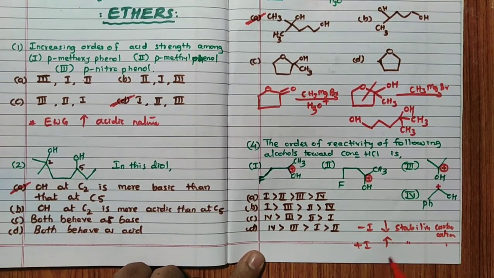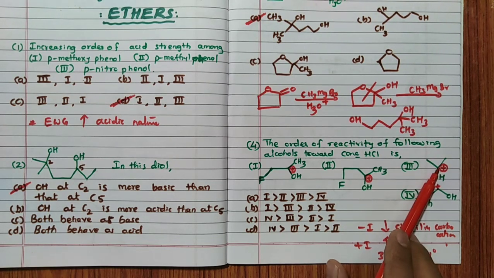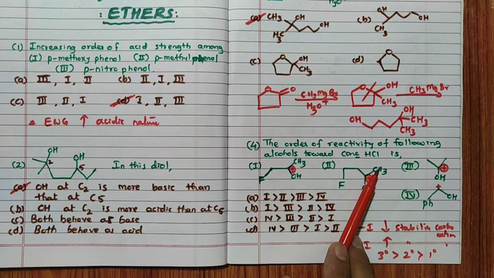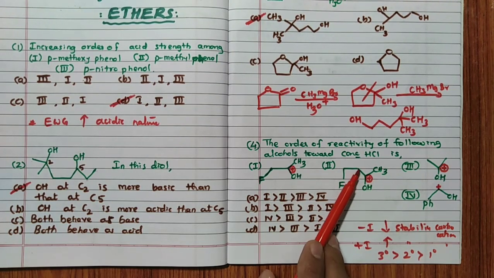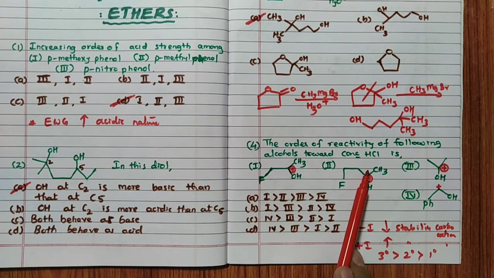Because of that reason, you can see tertiary is more stable than secondary, which is more stable than primary. Why? Because in tertiary there are three methyl groups which have plus I effect, and here two methyl groups which have plus I effect. So here, due to resonance, it is more stable. Here there is a plus I effect from CH3. Then here CH2F is there. So the minus I effect also plays an important role here. So the lesser the minus I effect.